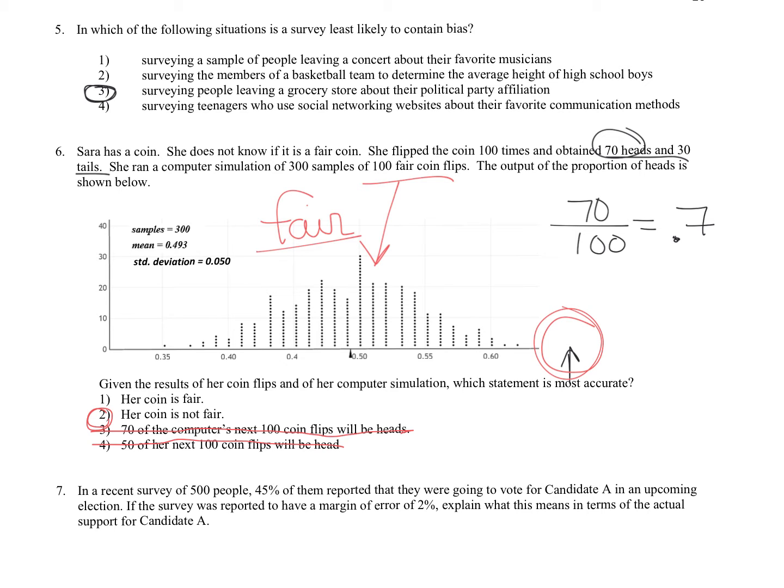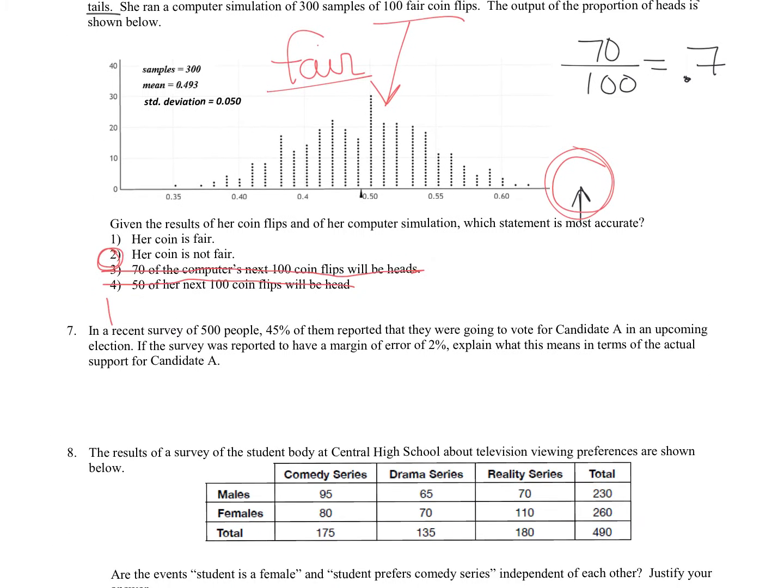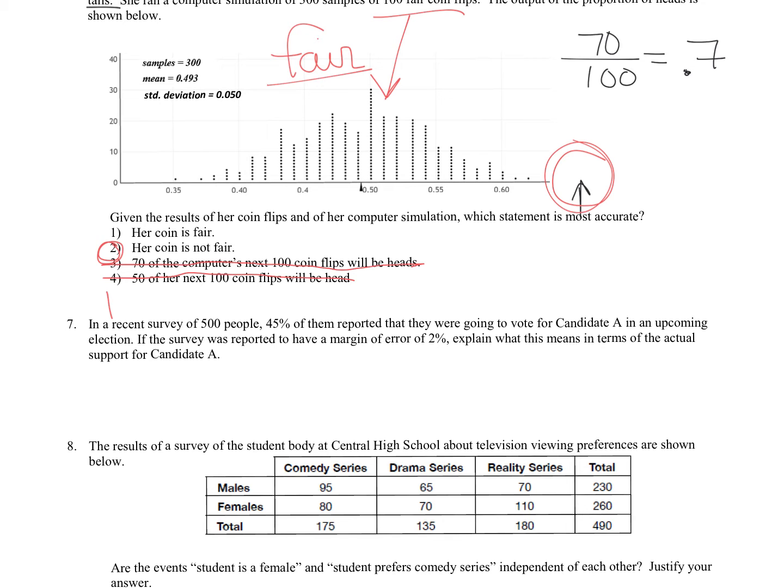In a recent survey of 500 people, 45% of them reported that they were going to vote for candidate A in an upcoming election. If the survey was reported to have a margin of error of 2%, explain what that means in terms of the actual support for candidate A. So we know finding confidence intervals, we do mean plus or minus 2 standard deviations, but we also know that in place of the 2 standard deviations, that's also equal to the margin of error. So in this case, the mean proportion was 0.45. Okay, that's where that was the reported proportion, and we can do plus or minus 0.02.